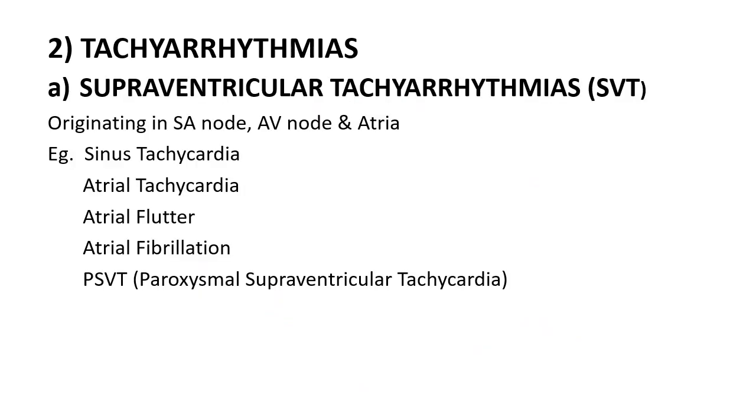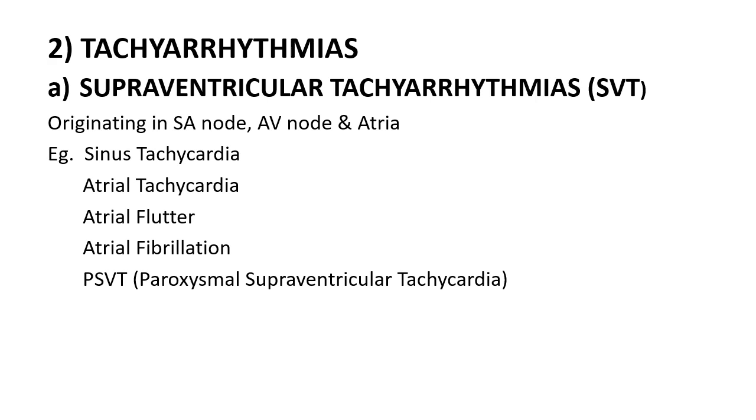Now we study tachyarrhythmia. Two types of tachyarrhythmia: supraventricular tachycardia and ventricular tachyarrhythmia. First, we'll study supraventricular tachyarrhythmia. They originate in SA node, AV node, and atria.